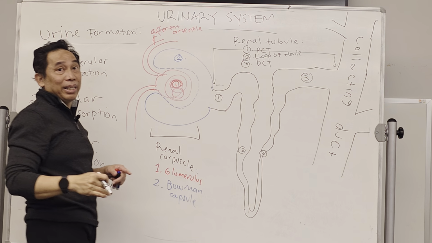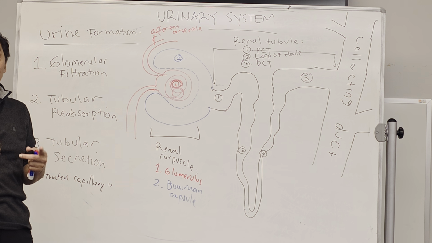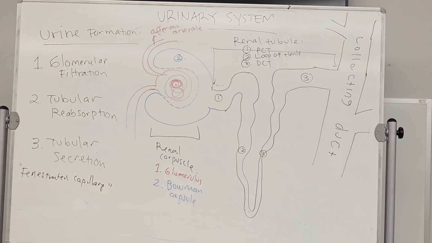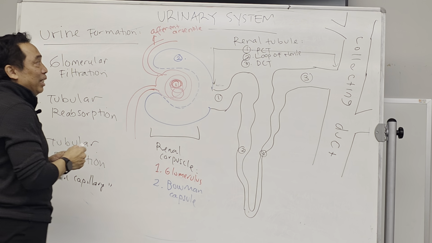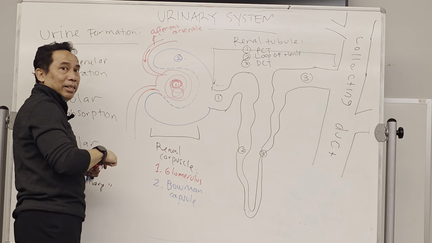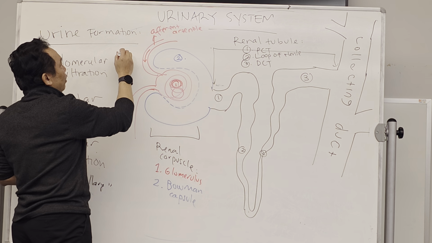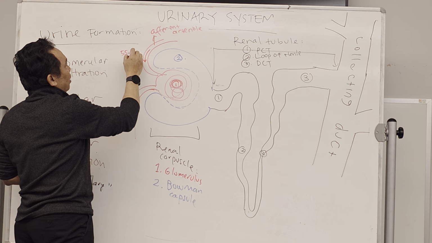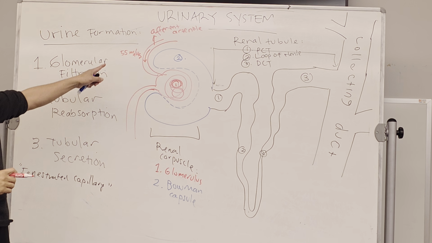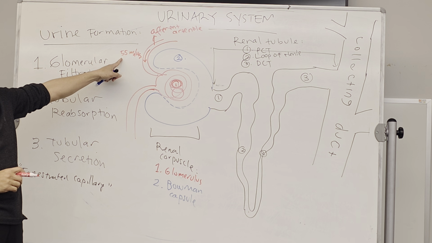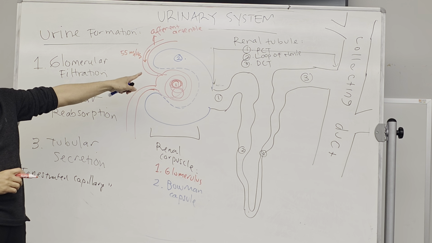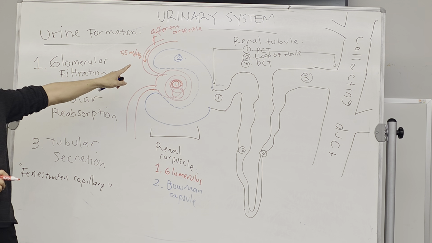Not that big, but it has holes to filter something. Okay? Get it? So, there will be pressure coming from here. The pressure that is required is at least 55 millimeters of mercury. So this is the lowest pressure that makes our kidney able to filter the blood. Lower than this, it will not happen.